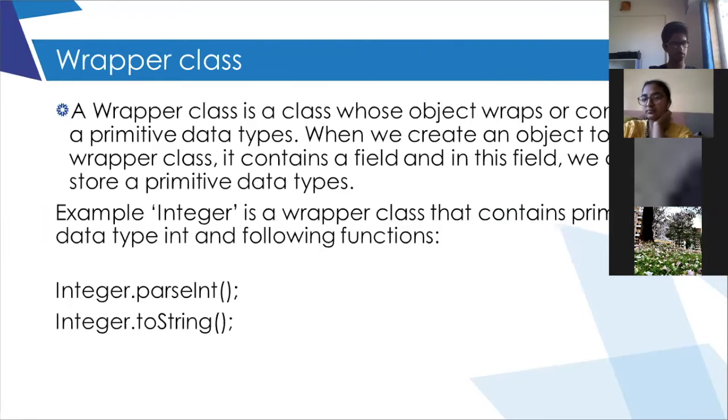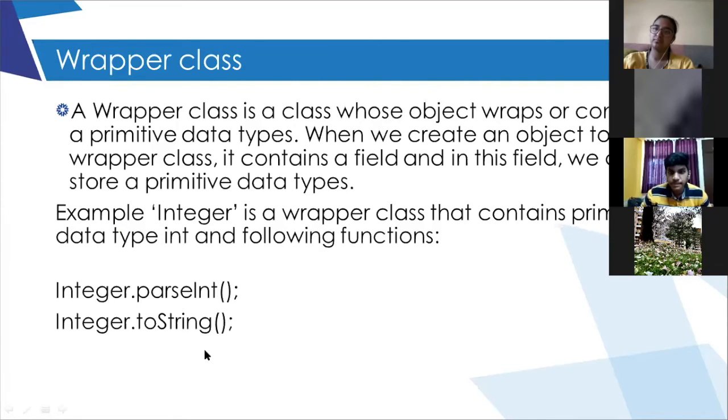Suppose for the int data type, Integer is the wrapper class. Here I have written in the single quotes, Integer is the wrapper class that contains primitive data type int and the following functions. Two functions are used to work on the integer values, right? So these two functions will be stored along with the int data type in the Integer class. And that Integer will be the wrapper class of int.